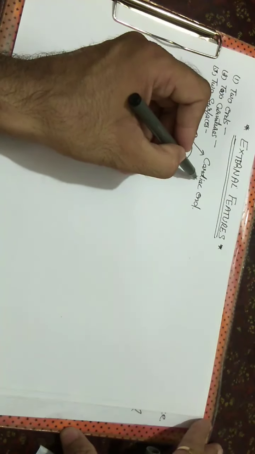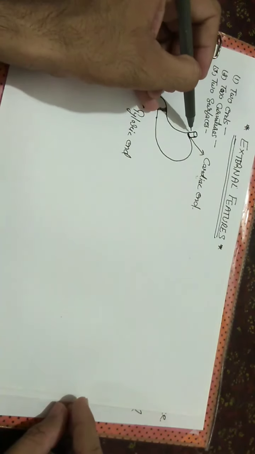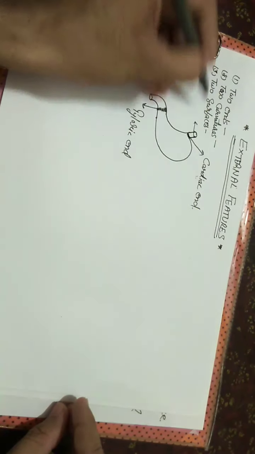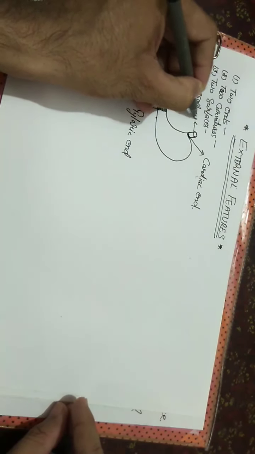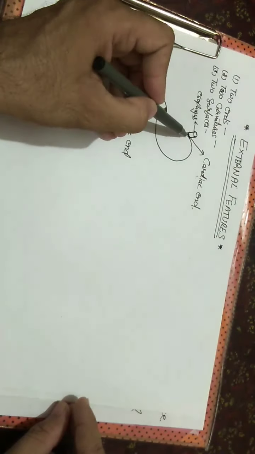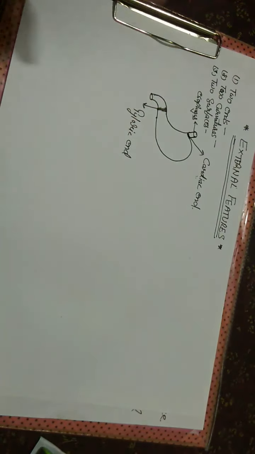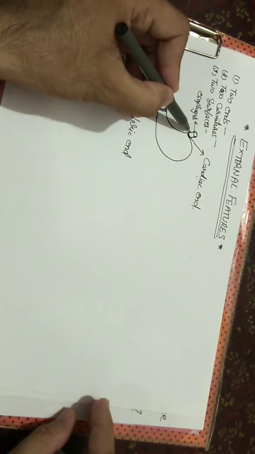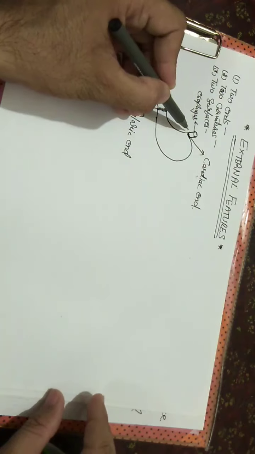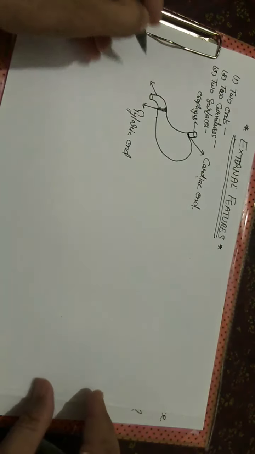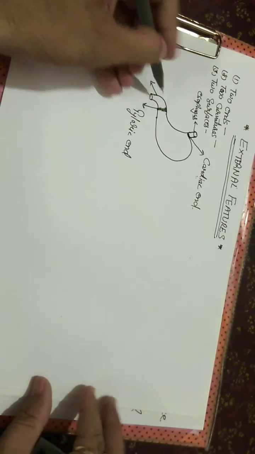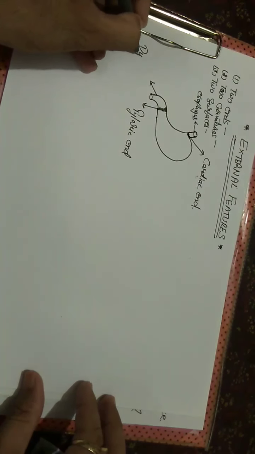The cardiac end communicates with the lower end of the esophagus. This is the esophagus. So the cardiac end joins with the lower end of the esophagus, and the pyloric end joins with the upper or proximal end of the duodenum.